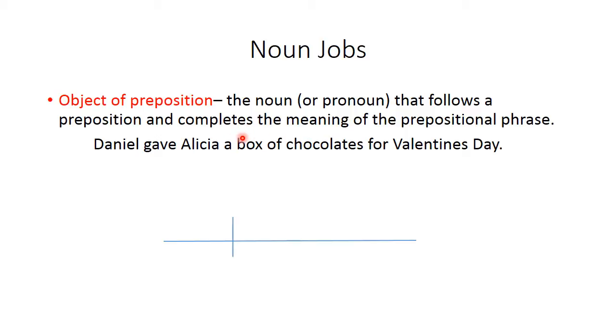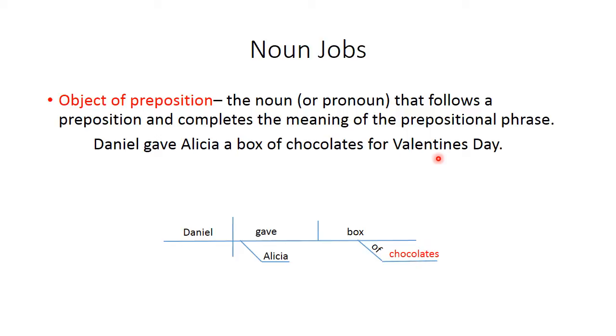Okay, so this is how it would look. Daniel gave what? Gave a box. Who did he give the box to? He gave the box to Alicia, right? Daniel gave Alicia a box of what? Of chocolate. The chocolate of chocolate is describing what kind of box. What kind of box did he give Alicia? A box of chocolates. So that is a prepositional phrase acting like an adjective that is describing the noun box. And the word chocolate is a noun doing the job of object of preposition.